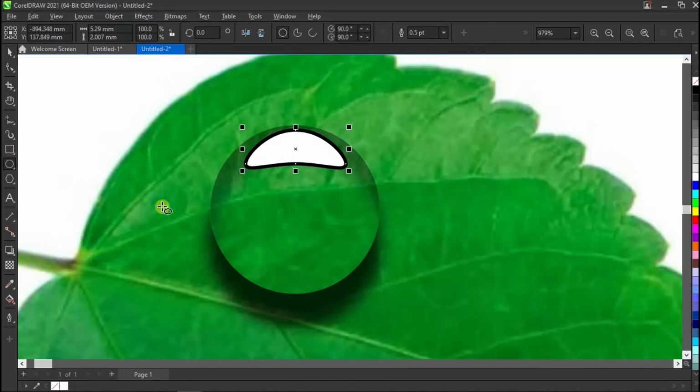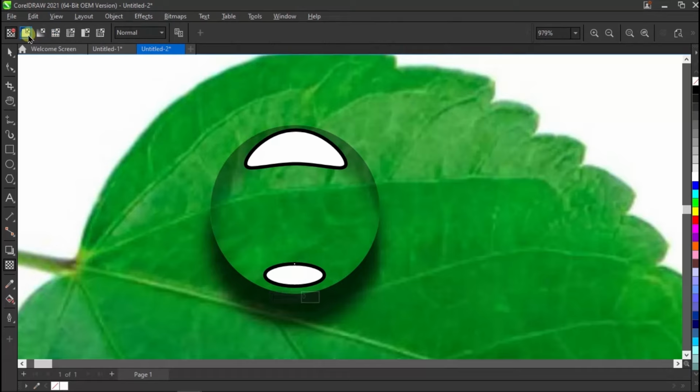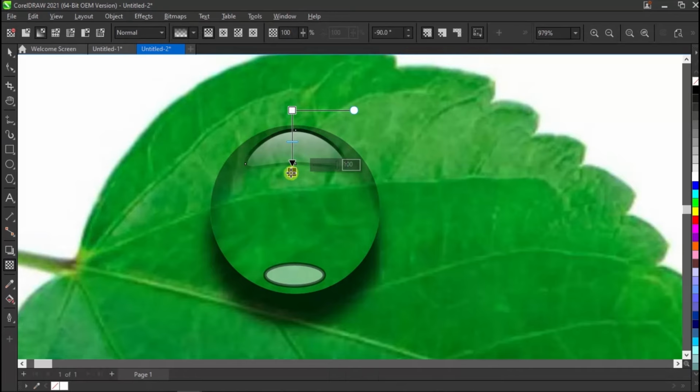Then again, take the circle tool and draw another circle like this. Adjust it a bit, fill it with white color, and then select the transparency tool. Apply uniform transparency to it. Now make the upper one a bit more transparent as well.